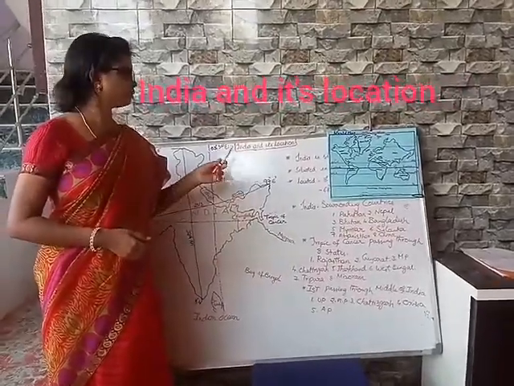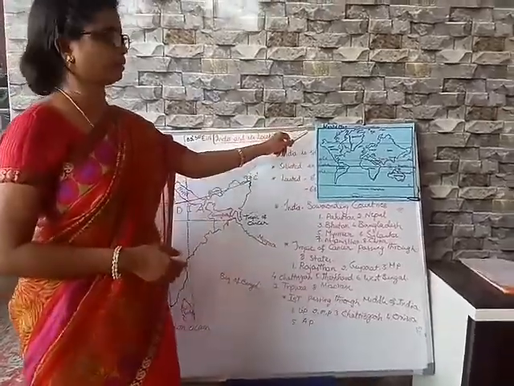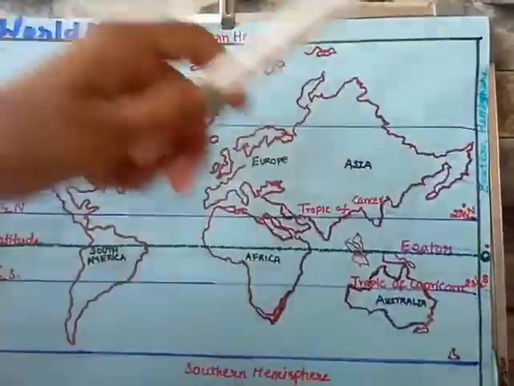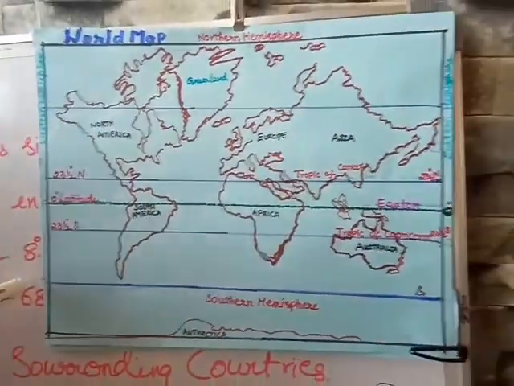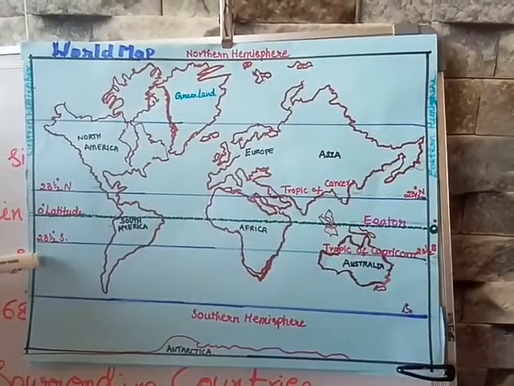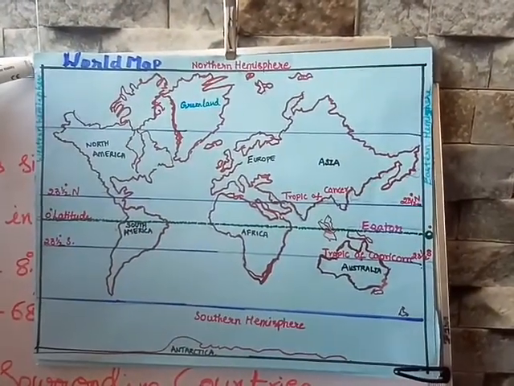Today we are going to know about India and its location. Before that, we have to observe this world map. What did you observe in this world map? We can see the continents, and this is the map of the world.